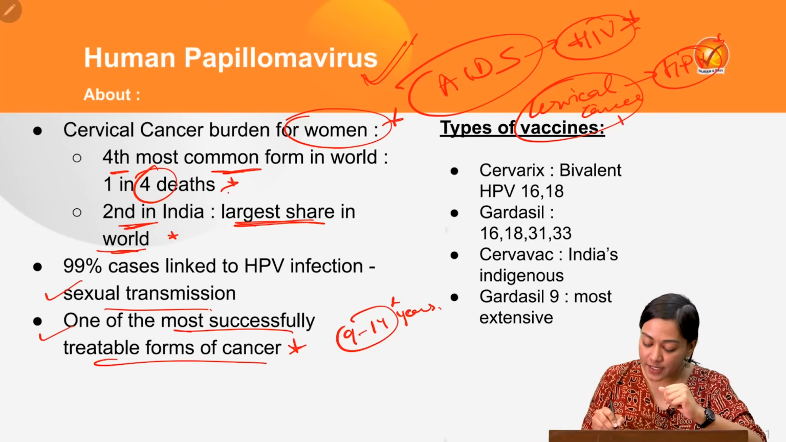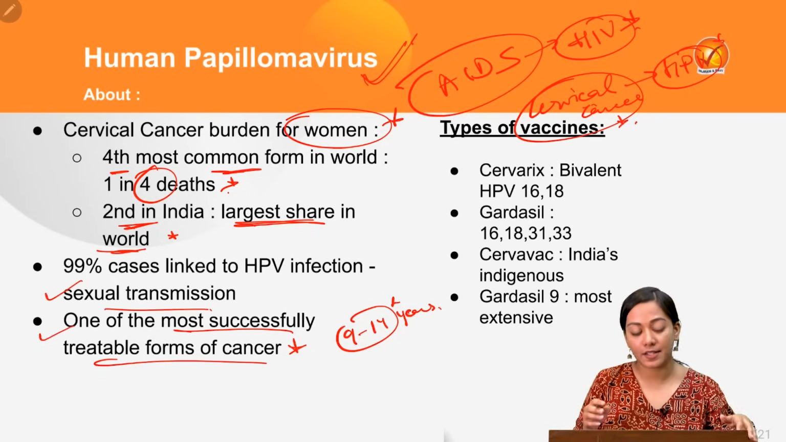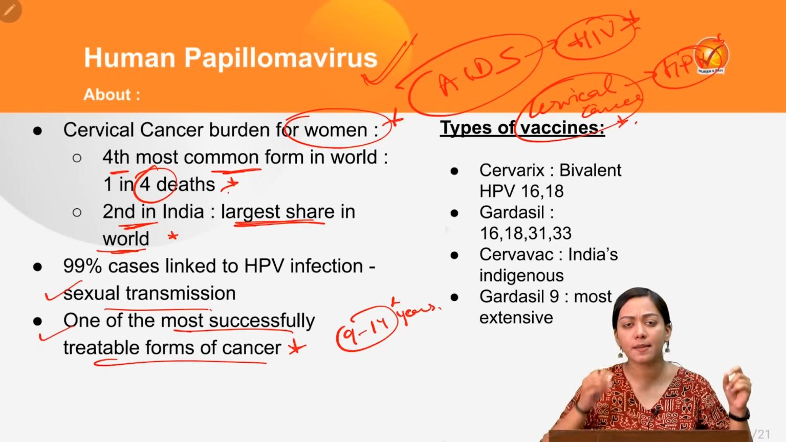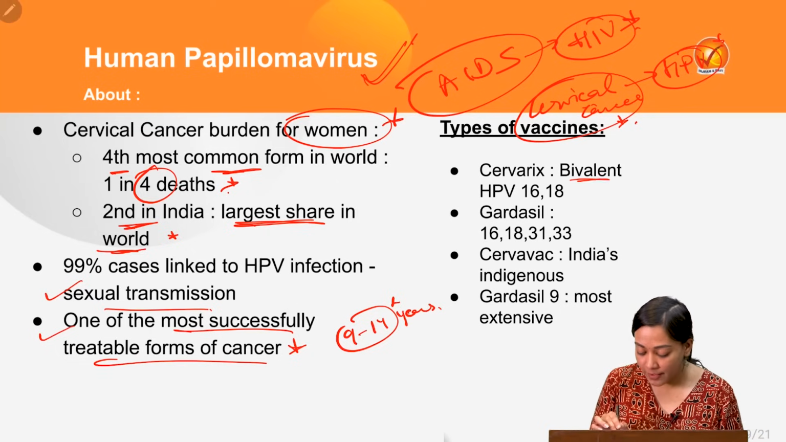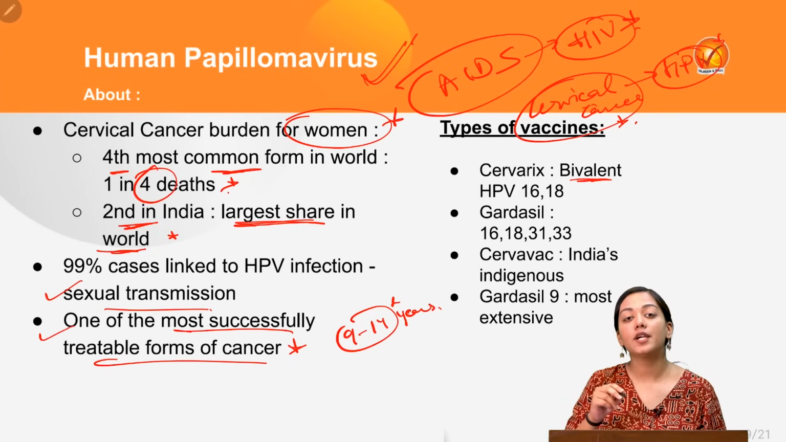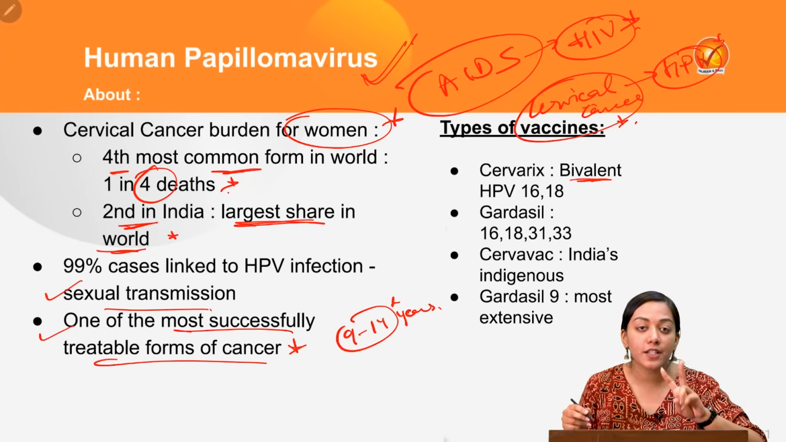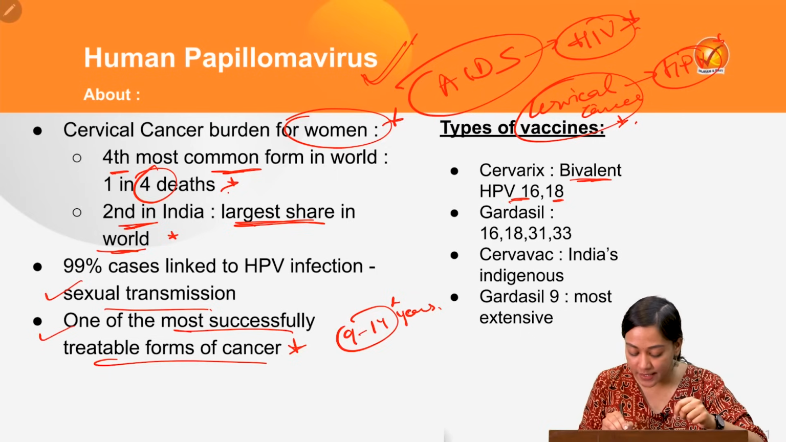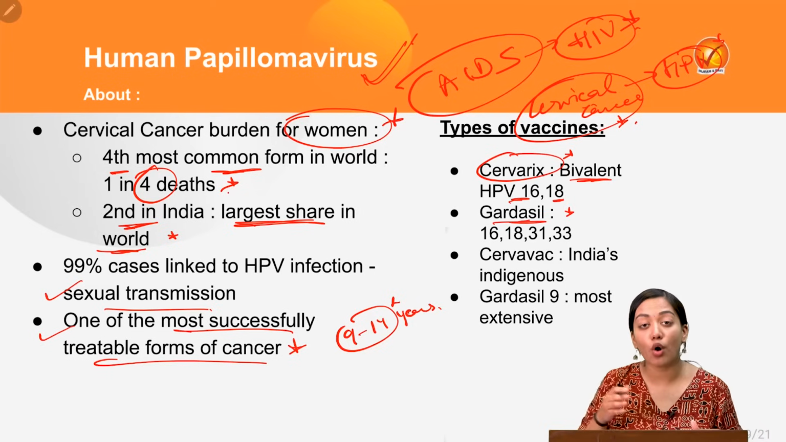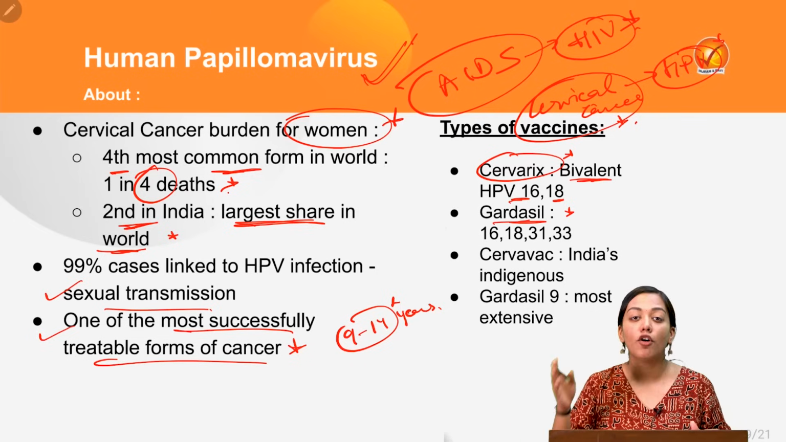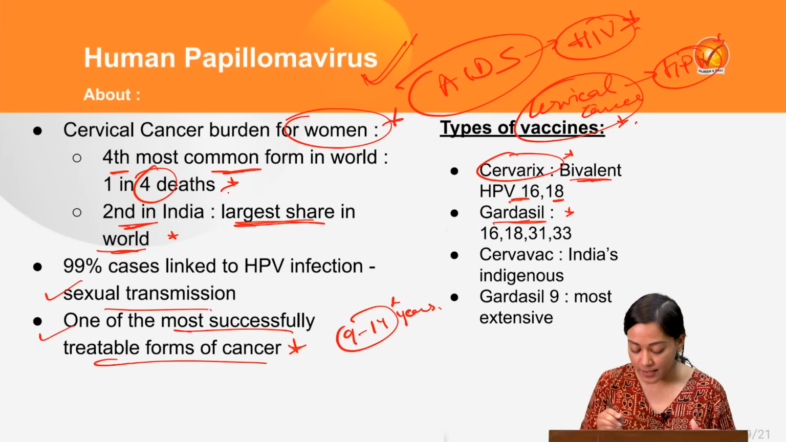So there are multiple vaccinations created against this cervical cancer, attacking the HPV virus in multiple strains. There are multiple strains of HPV virus found, but there are multiple vaccines to address them as well. So a bivalent vaccine which attacks two variants of HPV virus, that is HPV 16 and 18, is the Cervarix. This is not indigenous, not developed by India. Then there is Gardasil. Gardasil is quadrivalent because it treats four types of HPV viruses: 16, 18, HPV 31, HPV 33.